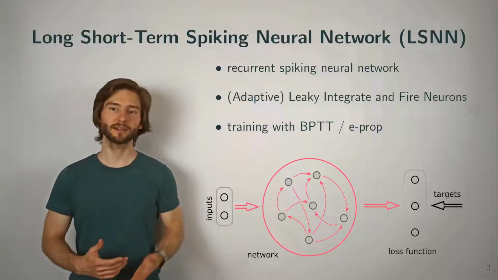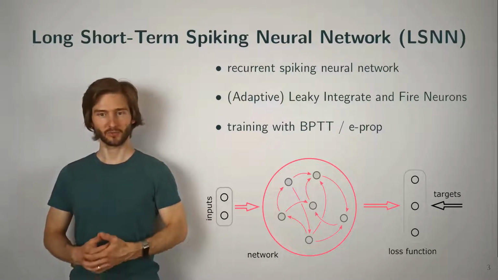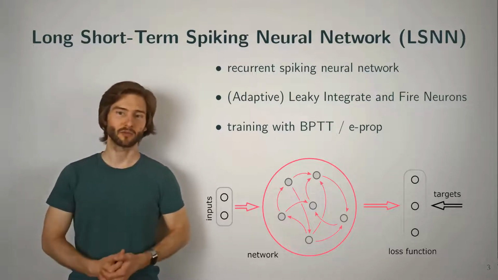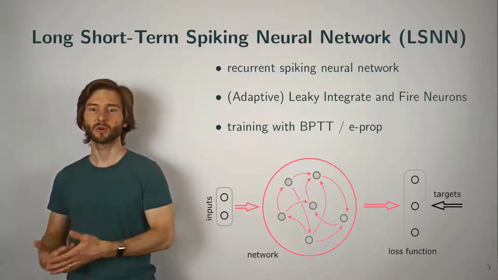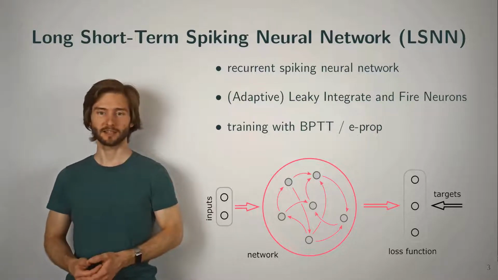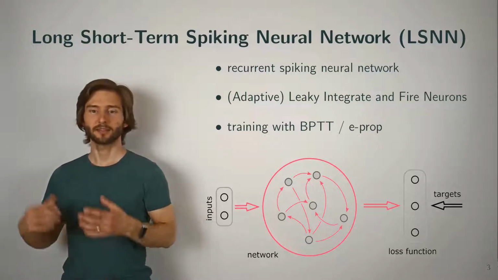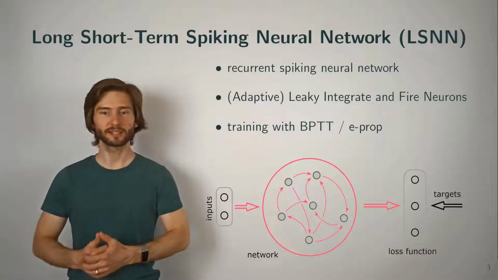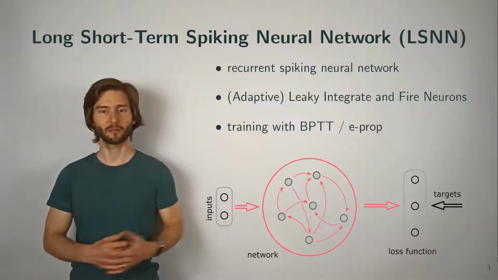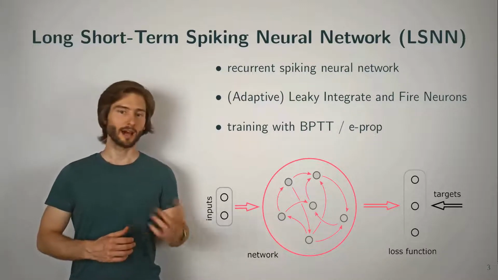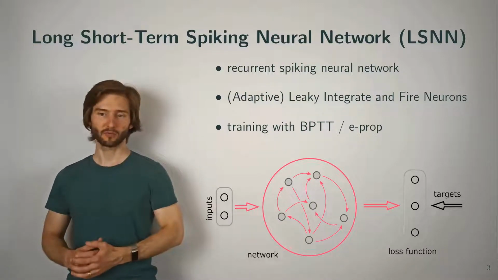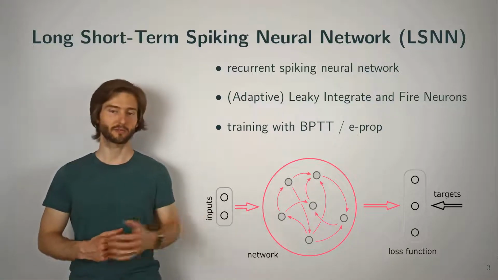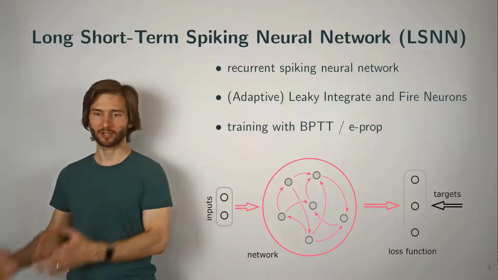Now to the architecture, we use a so-called long short-term spiky neural network, which was proposed by Bellec et al., and it is a kind of recurrent neural network, and it is composed of adaptive and non-adaptive leaky integrate-and-fire neurons. The training of this LSNN, to which I come in a minute, can be done with a few tricks in your regular autograd framework like PyTorch, for example. In our work, we not only use backpropagation through time, but also a biologically plausible alternative based on backpropagation through time, which is called e-prop.